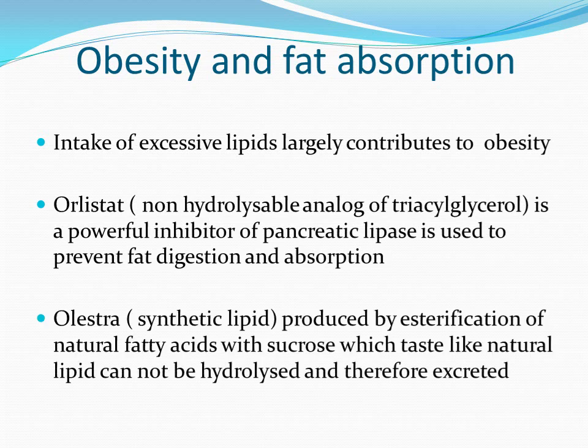Apart from orlistat, there is another drug known as olestra. Olestra is nothing but a synthetic lipid. It is produced by esterification of natural fatty acid with sucrose. Here, instead of glycerol, sucrose is used for esterification with fatty acid. This synthetic lipid tastes like natural lipid, but it cannot be hydrolyzed and is therefore excreted unchanged. So, olestra and orlistat are the two medications which are used for the treatment of obesity.